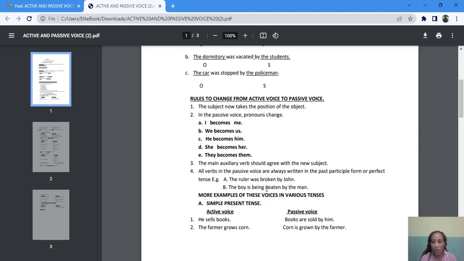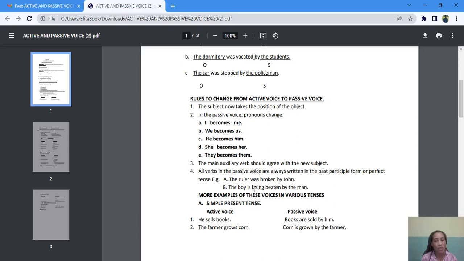The boy is being beaten by the man. Now, if this is changed to the active voice, it will become the man is beating the boy. We introduce this ing if there is an ing in the active voice. When you did verb tenses, we talked about the main verb having ing, that is the continuous tense. If there is an ing in the active voice, there must also be an ing in the passive voice. And the only way you can introduce ing in the passive voice is by using being.